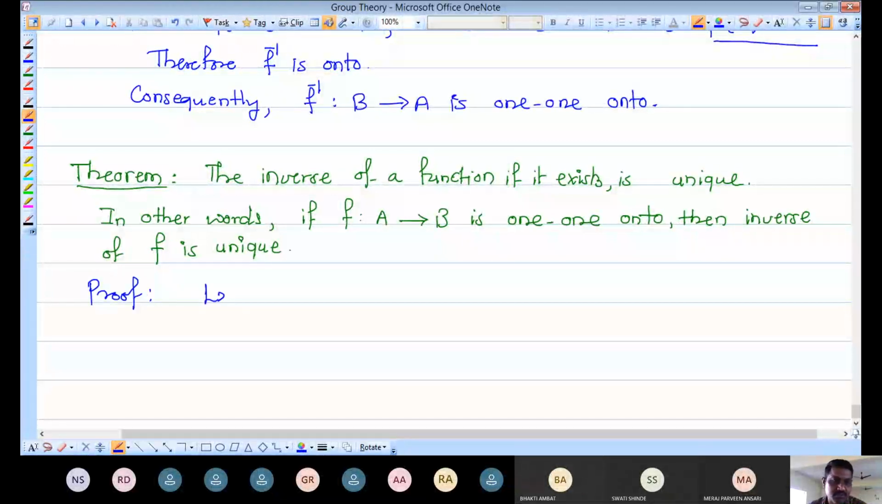So let me start with the given function. So let f from A to B be a.